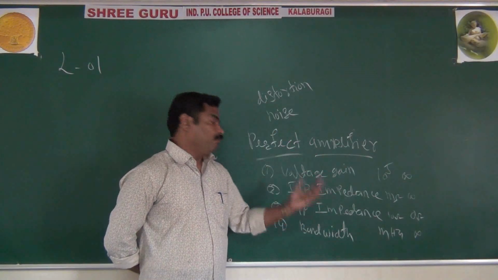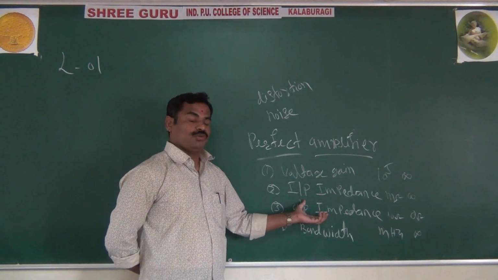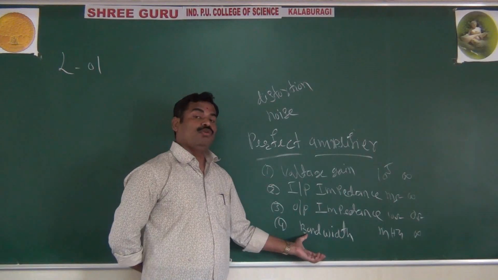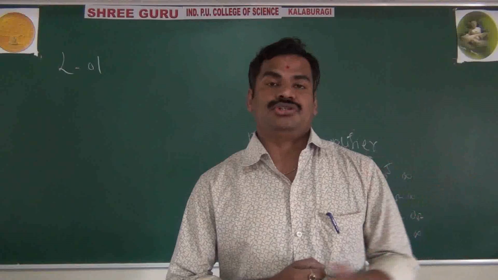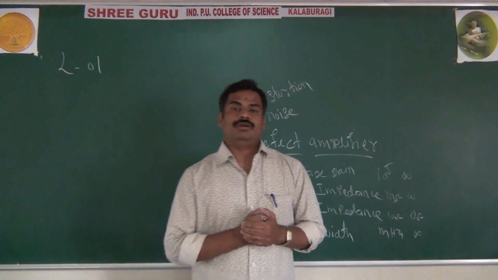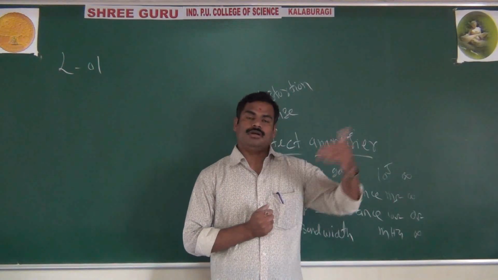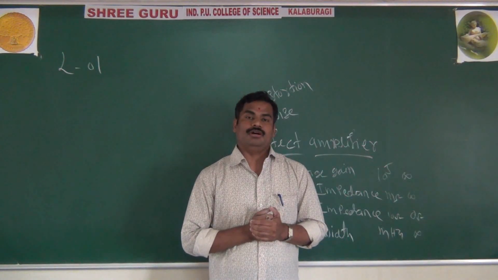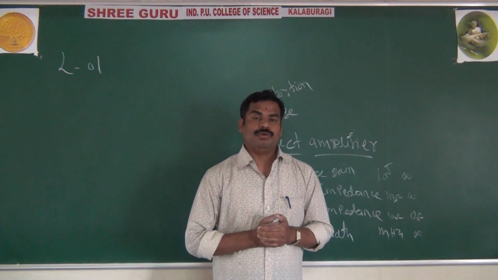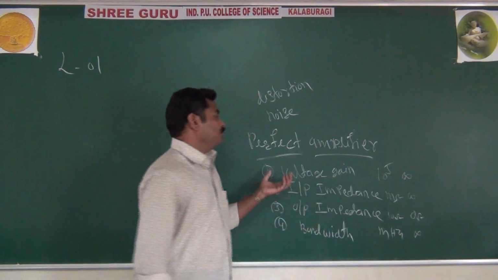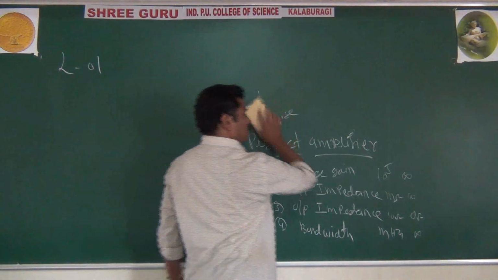It is an ideal amplifier because it has more voltage gain, more input impedance, very less output impedance, more bandwidth, and also very less noise and less distortion. Everything is possible in the operational amplifier. That's why they give more importance to the operational amplifier. That's why I said it is so interesting. These are the important properties of our operational amplifier.